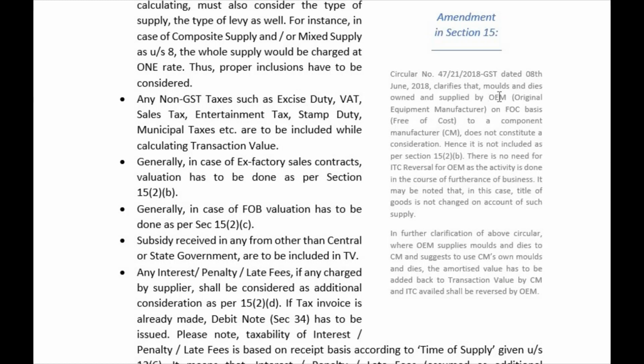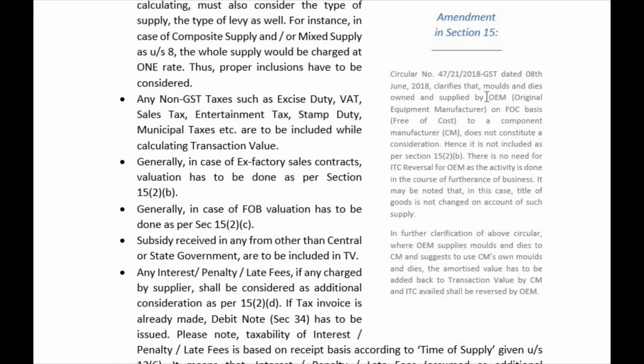See, the OEM, from where will it bring molds and dies? It is owning them, right, by the OEM. If the car manufacturer has its own molds and dies, or will it purchase them from some market? It will obviously purchase from the open market, right? While purchasing molds and dies, it has taken input tax credit.